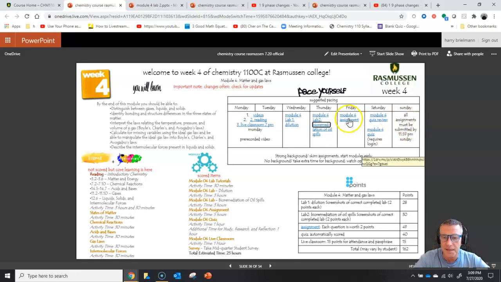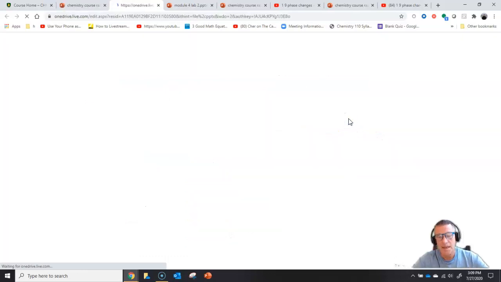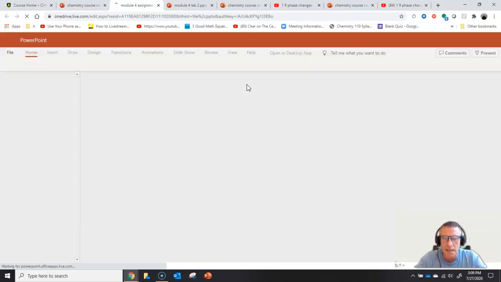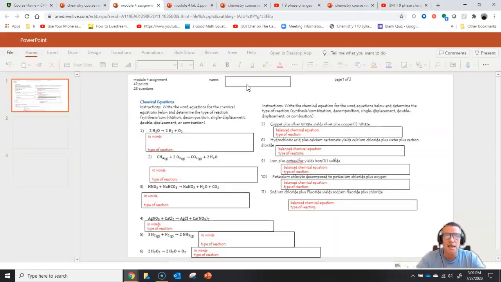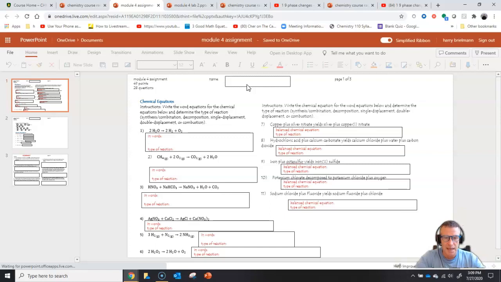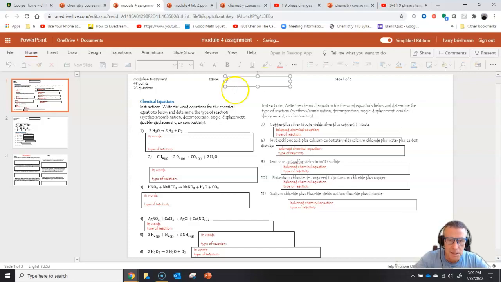It's now time for the assignment. You can take a look at the assignment, and I welcome you to do these any way you can. I had a student recently who said that they had technical issues, so they just printed everything out and wrote all their answers by hand. But these things are designed so that you can go ahead and enter your answers. See that? Right in there. You open it up, you type it in, you submit it, and you're done.